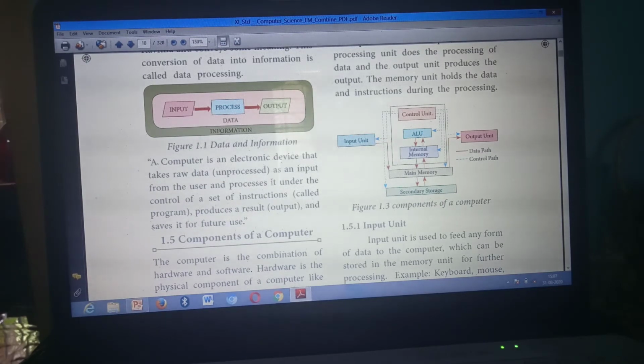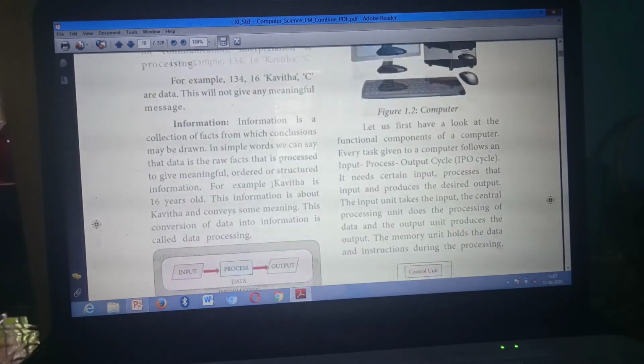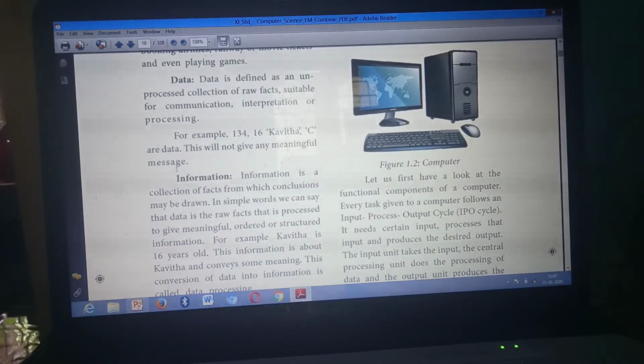Then second question: distinguish between data and information. Same page. If they ask for differentiate, distinguish between, or compare, you need to draw the tabular column. Put differentiate between. Here the question is data and information, so make a tabular column. First you put data, next in the tabular column heading you put information.